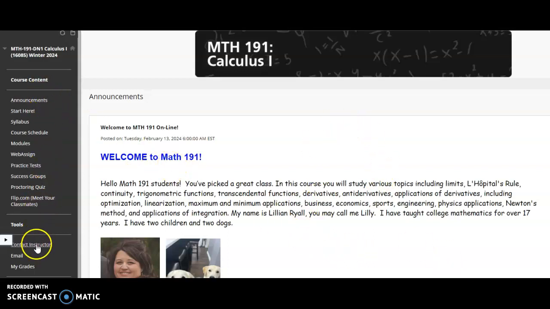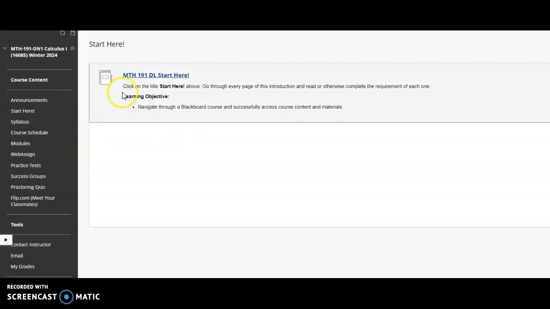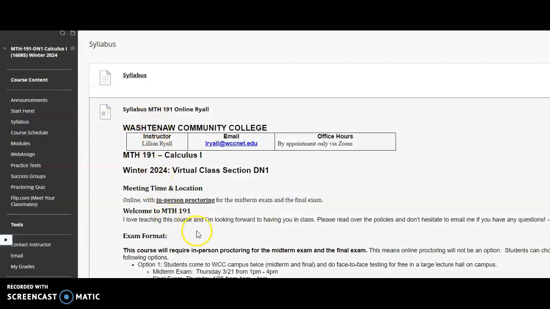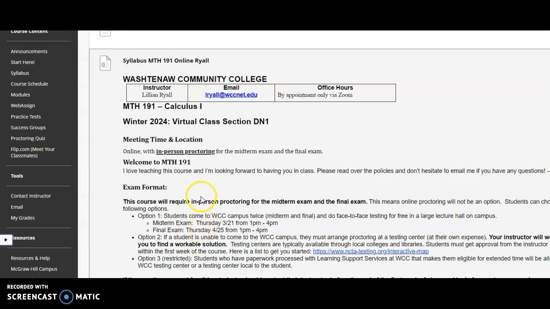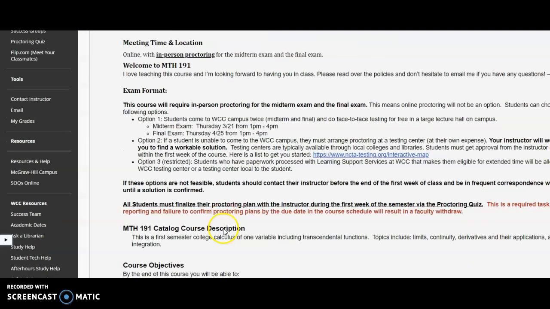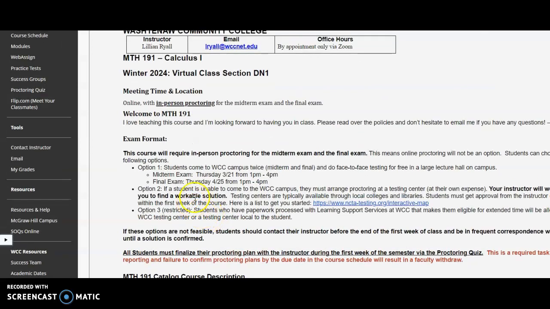On the left-hand side, you have all these little menus here. There's a Start Here button, which is where you should start and read through. It teaches you how to navigate through the Blackboard course. Also on the left-hand side, you'll see the syllabus. So please read through this. Make sure you understand the items that are listed here. If you are questioning something, please email me and I can clarify.